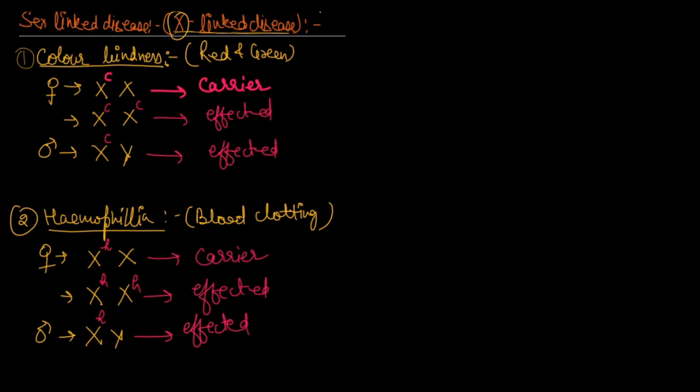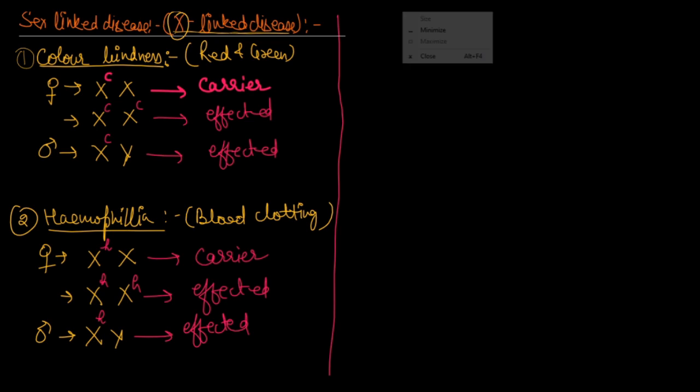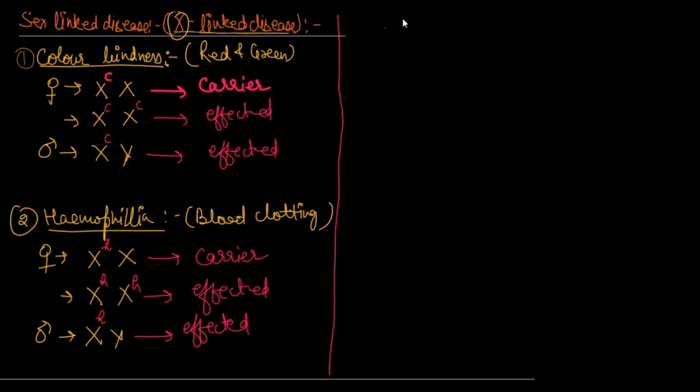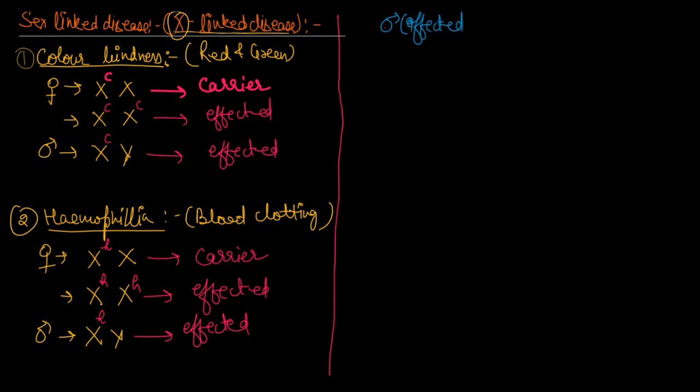Okay. Here I am going to take one example. You see very clearly, suppose that a male is affected. I am going to take only one disease, so be careful.